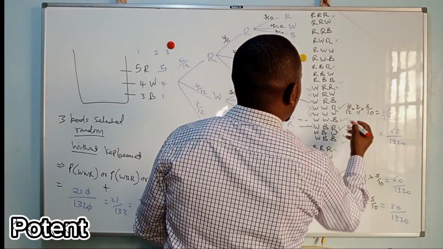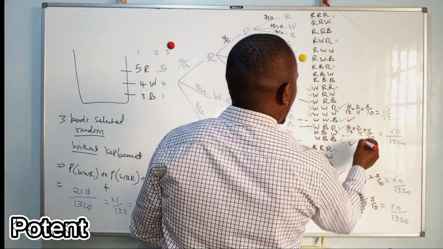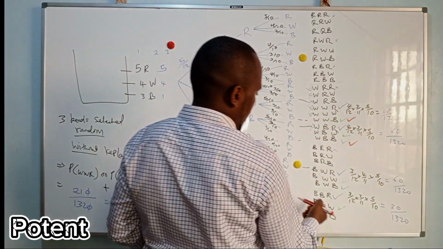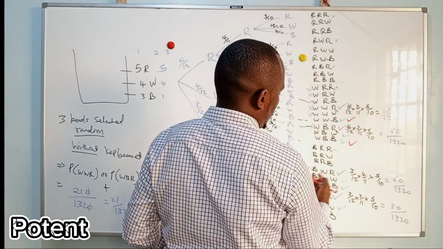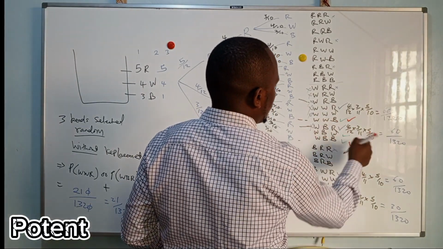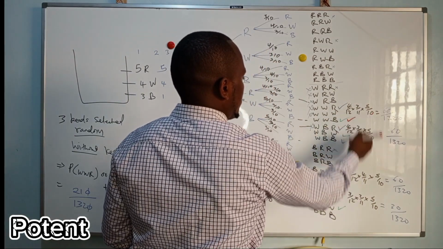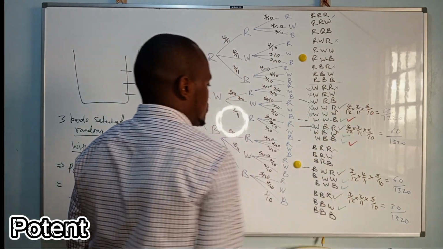In that order, you are supposed to put maybe 2 ticks. White, blue. So you only need this, the first part. Then the third part, all of them.